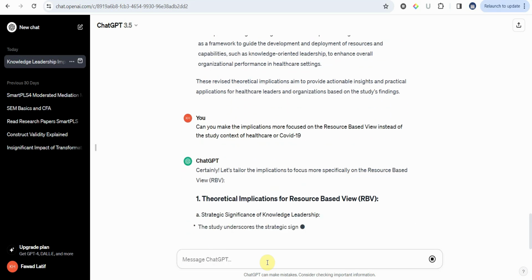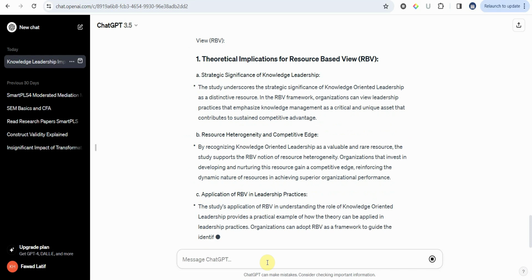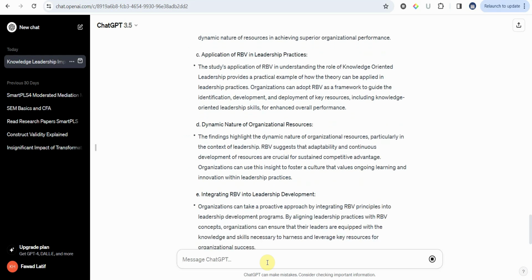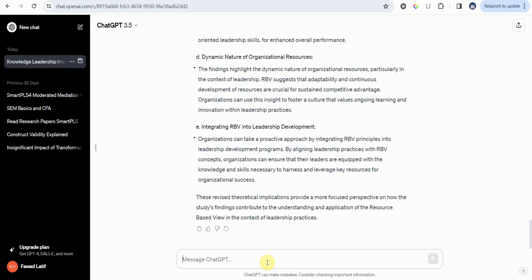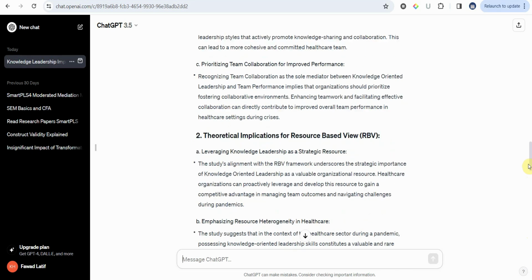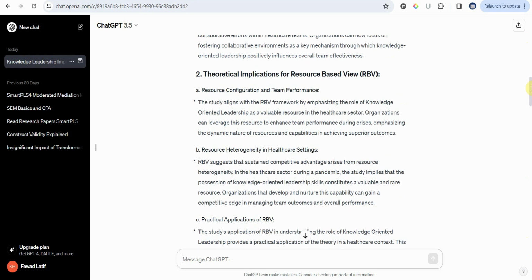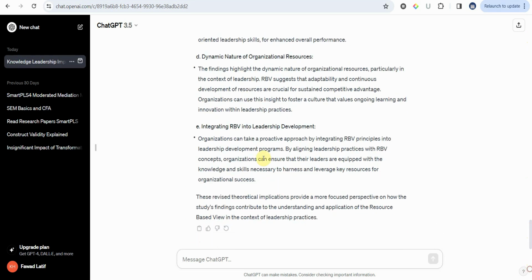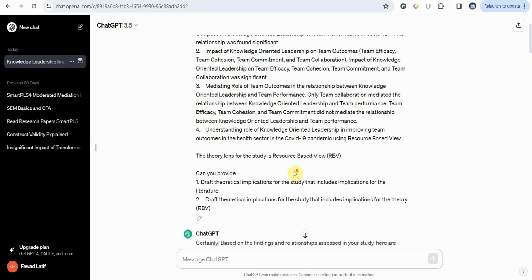Now, you have to train ChatGPT to give you the responses that you want. Keep asking it to modify the answers. Once it keeps modifying the answers, you are going to get more information. Now, all this information, and once I read through the research papers, I know how to write my implications, because this is the starting point. Further, let's do one more thing here. Here it is.